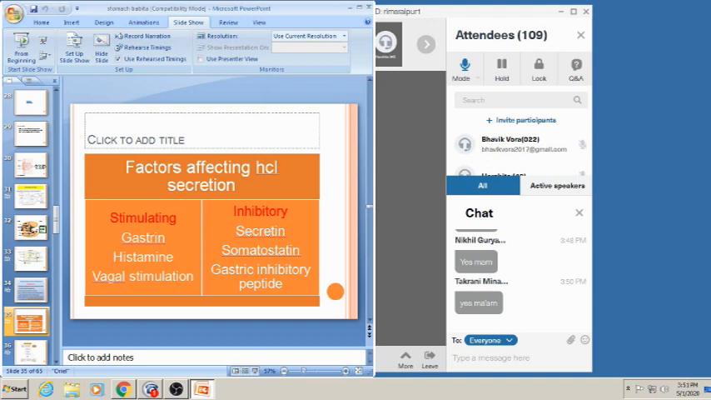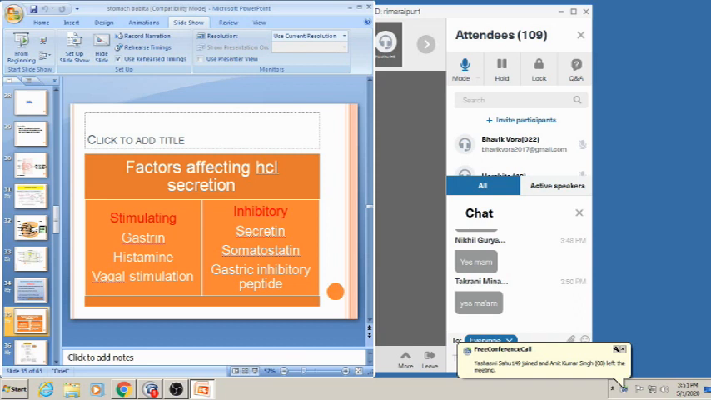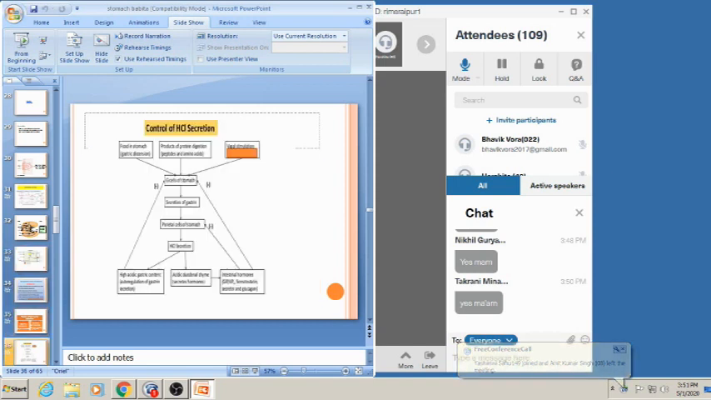And what are the inhibitory factors? Secretin and somatostatin, which is secreted by the D cells, and gastric inhibitory peptide. Okay, so these are the stimulating and inhibitory factors. Now coming to the control of HCl secretion.